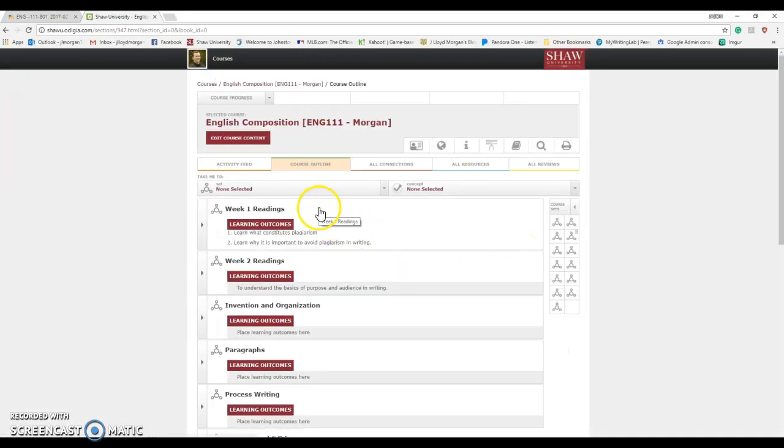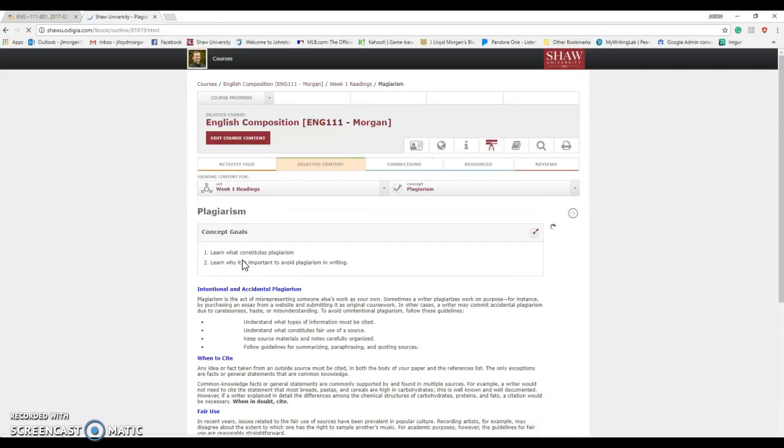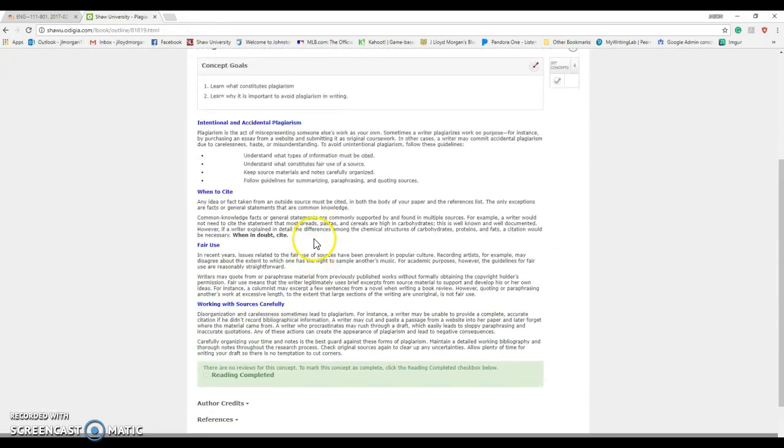And then here's the readings for week 1. The goals are to learn what constitutes plagiarism and why it's important to avoid plagiarism in writing. This one's pretty easy. You just click on this, and then that's where the reading is. Not too bad, huh? This just explains. I'm not one for having you read a whole big, huge textbook. I'm just trying to give you the information you need to be successful in the class.